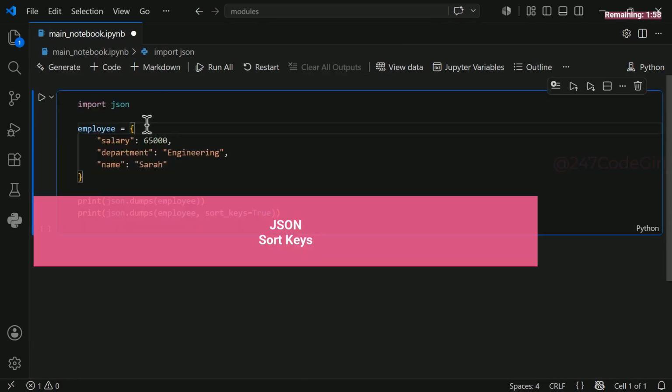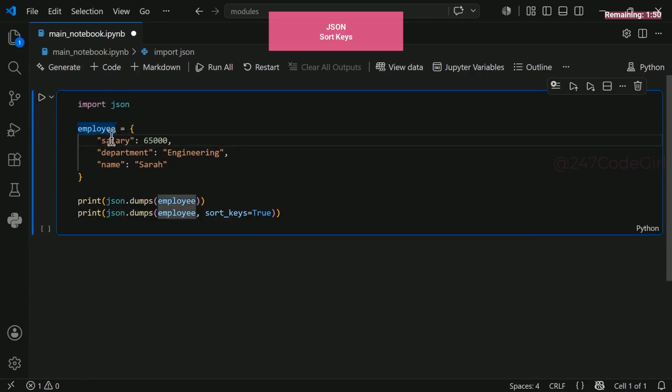Here is a powerful trick to optimize your JSON outputs in Python: sorting your data automatically. Take a look at this employee dictionary. It contains salary, department, and name. Right now, the keys are completely unordered. Sorting alphabetically means department comes first, followed by name and then salary.